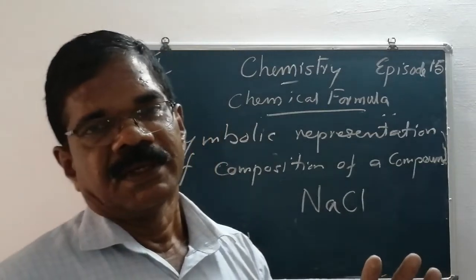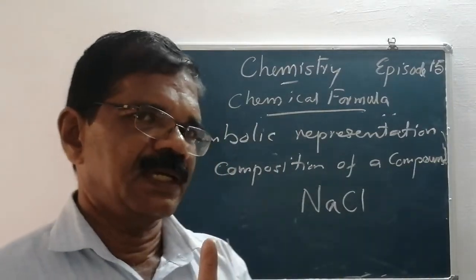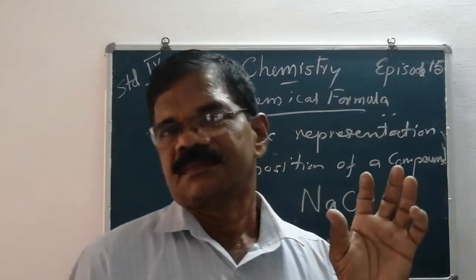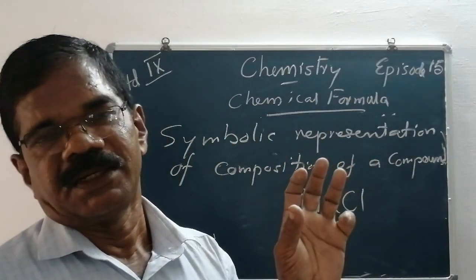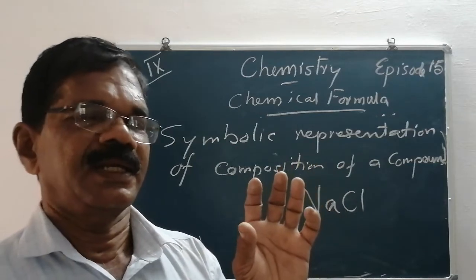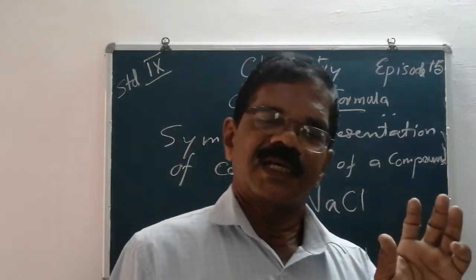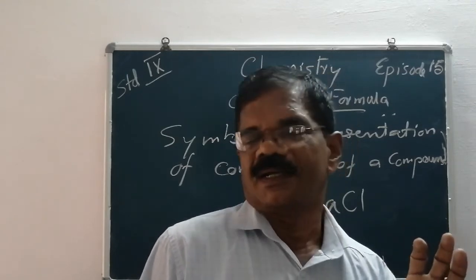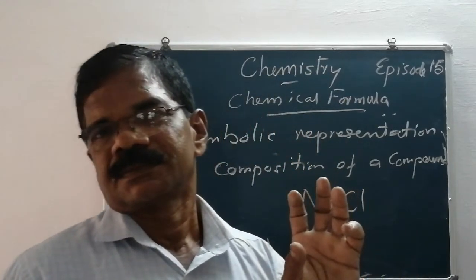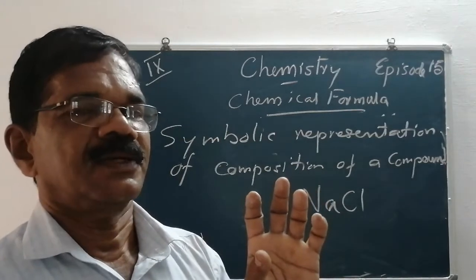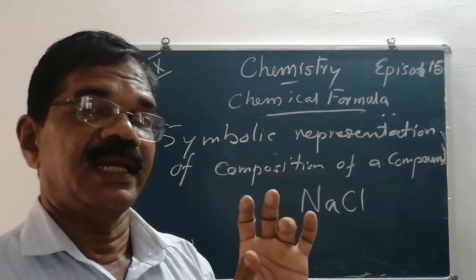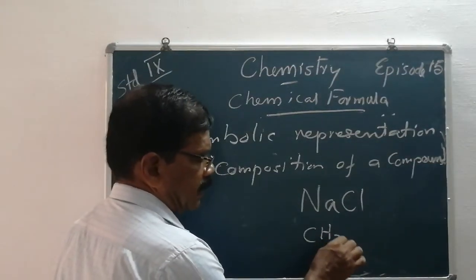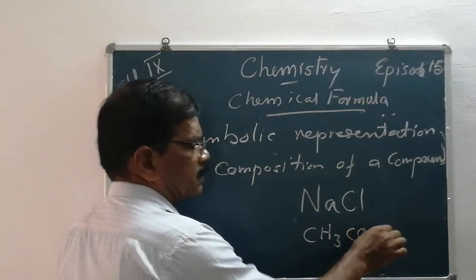Can you point out another example from your kitchen? The vinegar. It is used in the kitchen for preventing the spoilage of pickles. What is its chemical name? Acetic acid. Common name, vinegar. Chemical name, acetic acid. Chemical formula, CH3COOH.